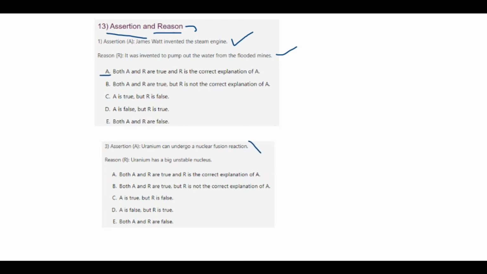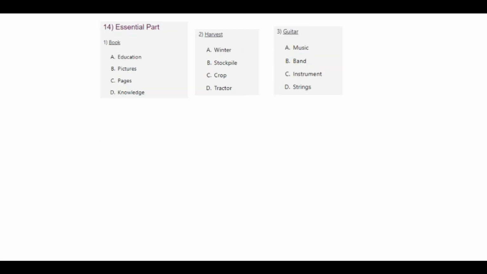Next question. Assertion: uranium can undergo a nuclear fusion reaction. First of all, you have to understand whether your assertion is true or false. Only when you know it is true, your reason behind it will be true. But here, uranium can undergo nuclear fusion is wrong, and uranium has a big stable nucleus, which is the reason, is also wrong. Therefore, your option is E, which is both A and R are false.